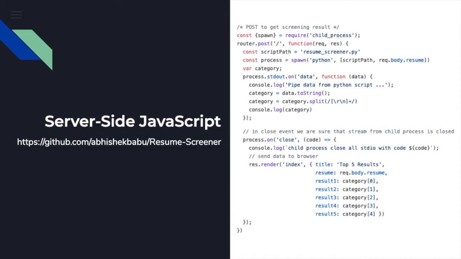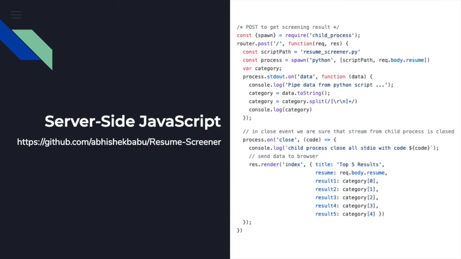Now, let's take a look at a snippet of the server-side JavaScript. This is in the index.js file, and this function on screen represents what happens when the user clicks the submit button on our platform. So first, we require child process because we want to be able to start a Python process from the index.js file. So here, when the user clicks submit, we call a post function, which is why we have router.post for this index. And then we start a process and we pass in the body of the resume to this process so that the Python script can access the value that the user input and then thereby run classifications on it.